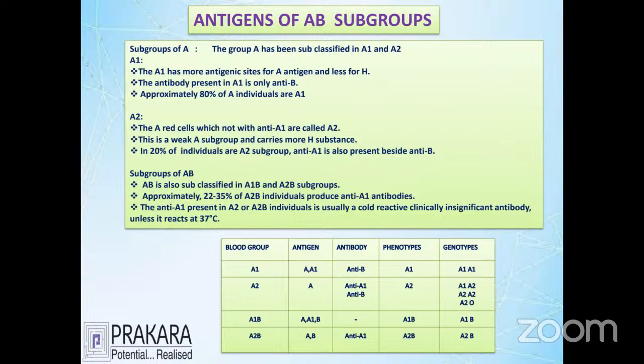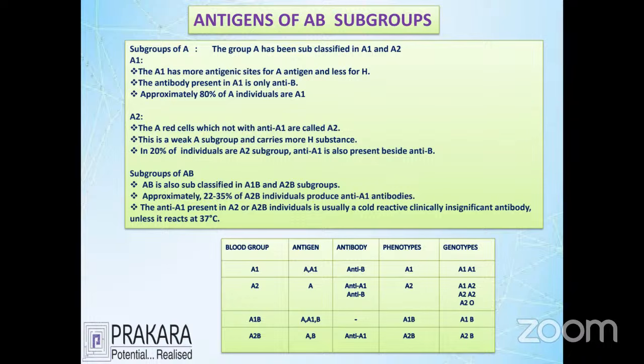Let's talk about the first characteristic, A1. If the person is group A, what antigen is he carrying? He is carrying the A antigen, the A1 antigen. The antibody supposed to be in the plasma is anti-B. So this is going to be group A1. We'll see about the A2 groups here, the second one.